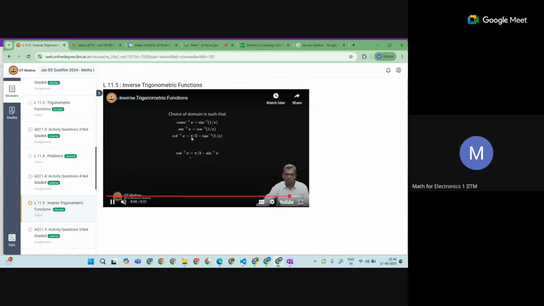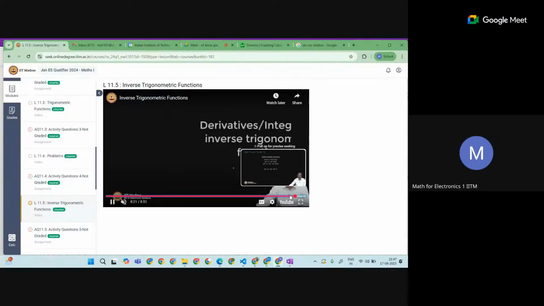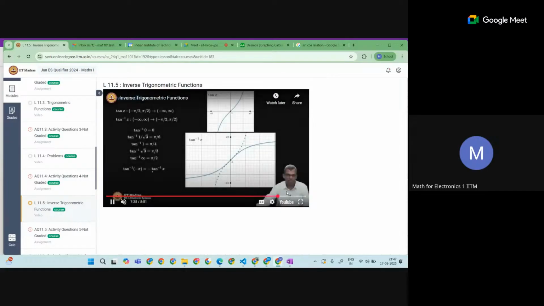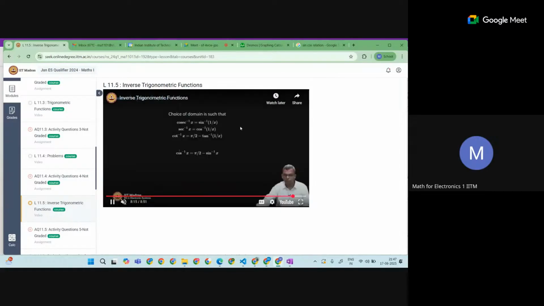Yeah, some shortcuts are there. Cosec inverse x is nothing but sine inverse of 1 by x. Cot inverse is pi by 2 minus tan inverse. These things you can remember, within the domain. This is interesting. Sometimes it is usable. Okay. So it's just introduced, and some formulas are given, you can remember them.